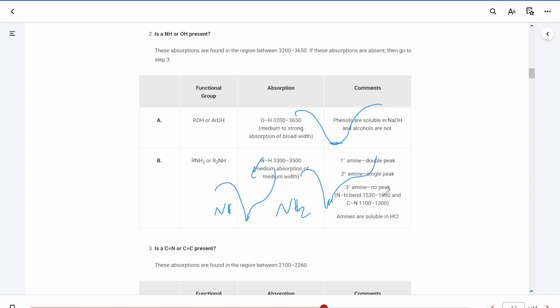And if it's a tertiary amine, there would be no peak around 3300 because there is no NH when it comes to tertiary amines.